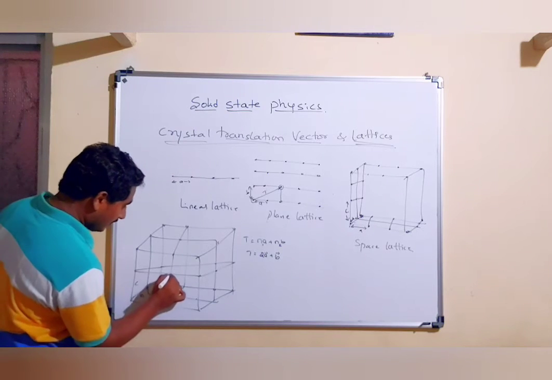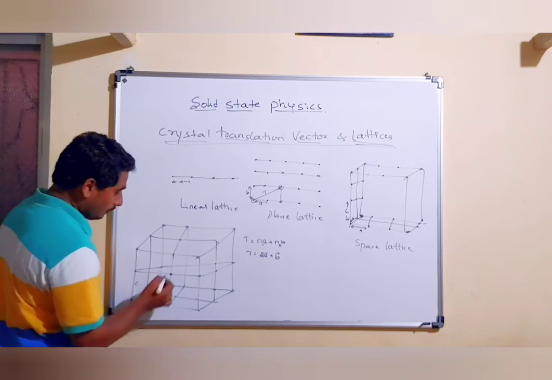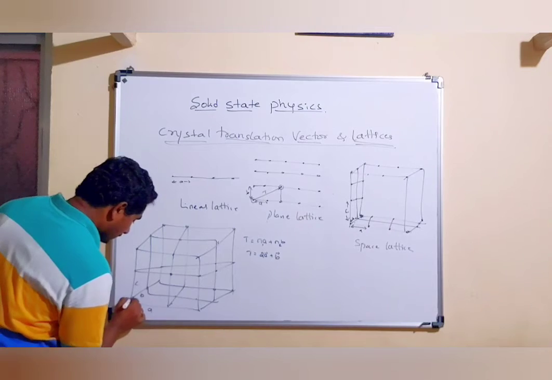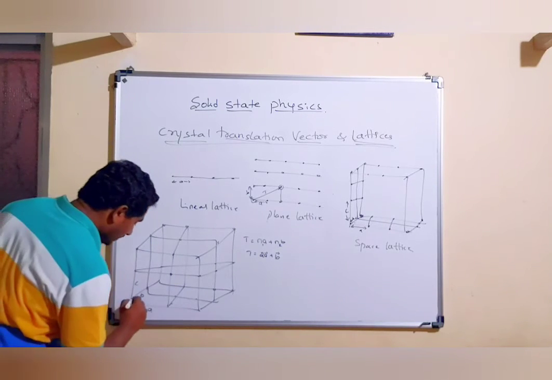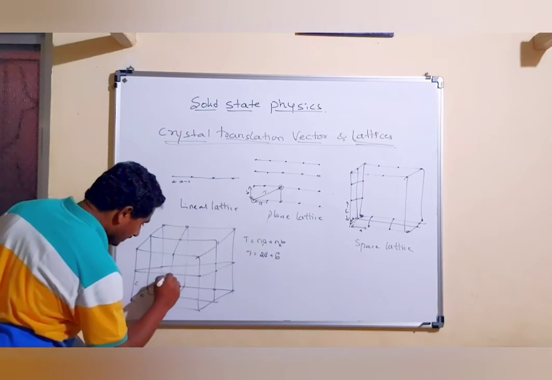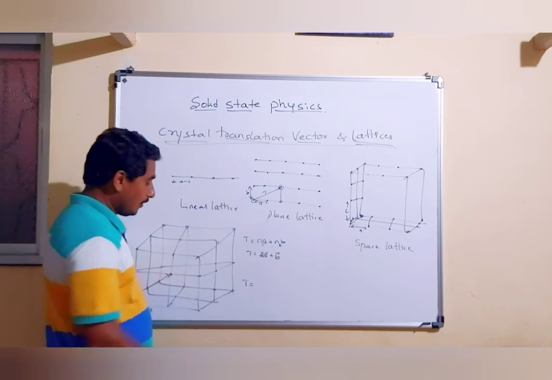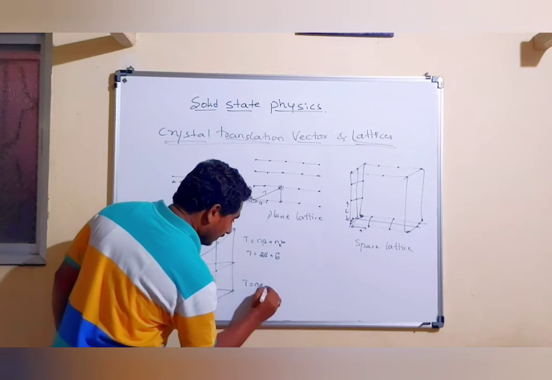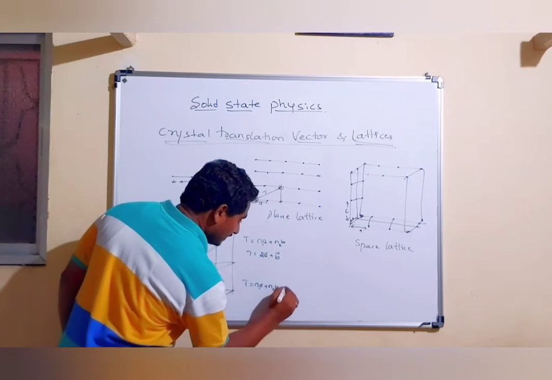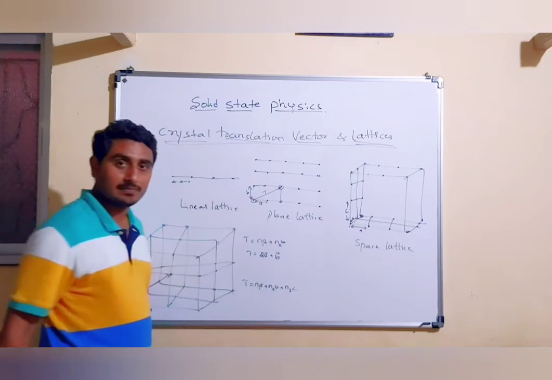For example, I have considered the position vector of this point, and this point I am going to consider as the origin. From here to here, this is a translation vector t. T is equal to n1a plus n2b plus n3c.